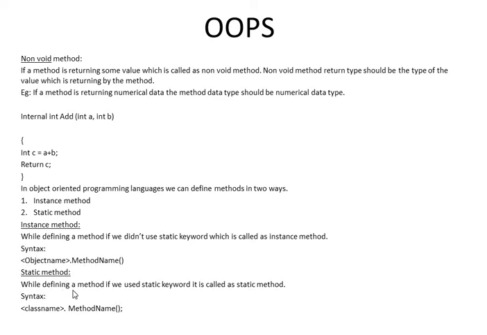Static method: while defining a method, if we use the static keyword, which is a predefined keyword in C#.NET, it is called a static method. This is the syntax for calling a static method: the class name, then a dot, then the method name. That is the static method.